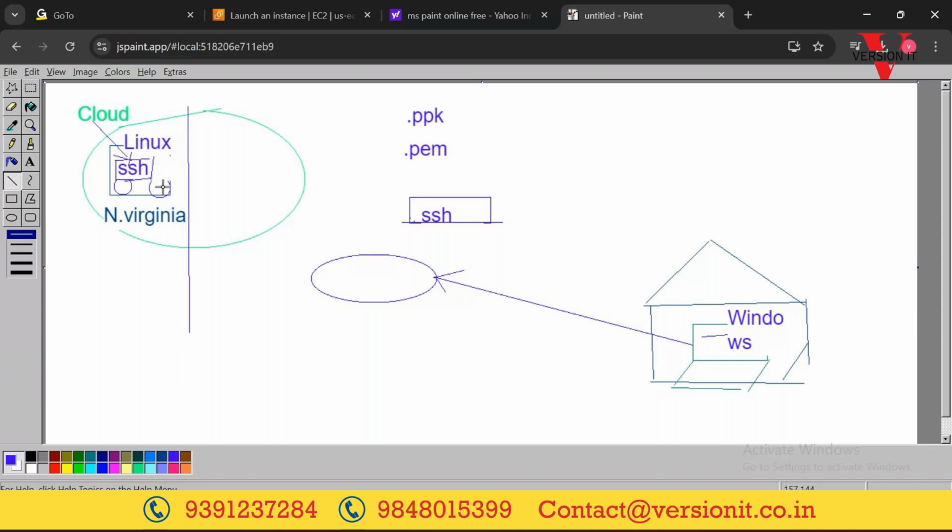Each and every service on Linux will run on some port. If any server wants to accept remote connections, the first thing is it should have SSH installed on that machine. On the server side we have some ports.